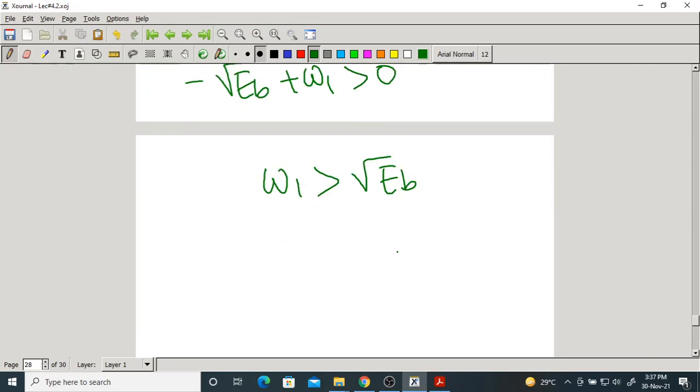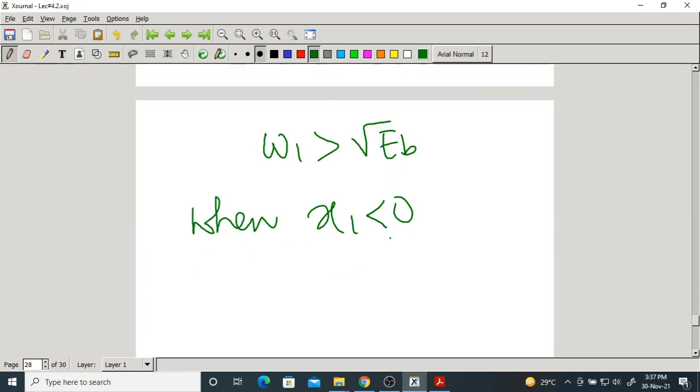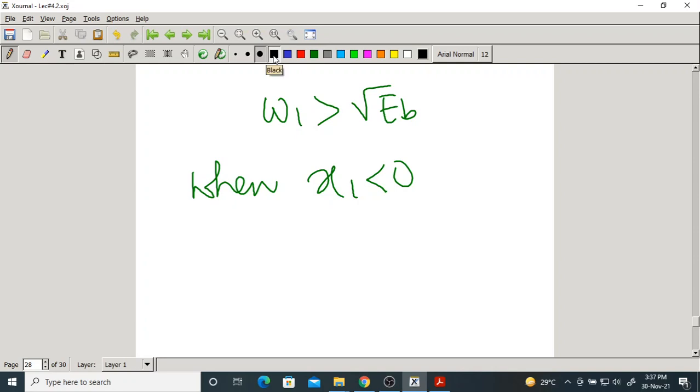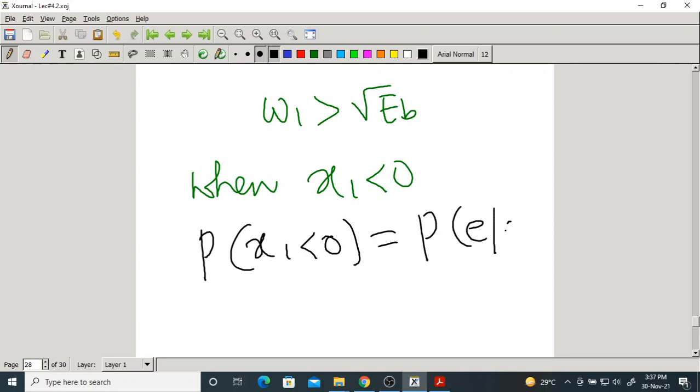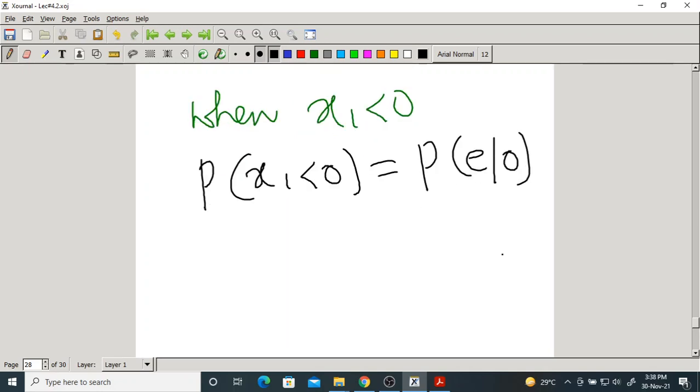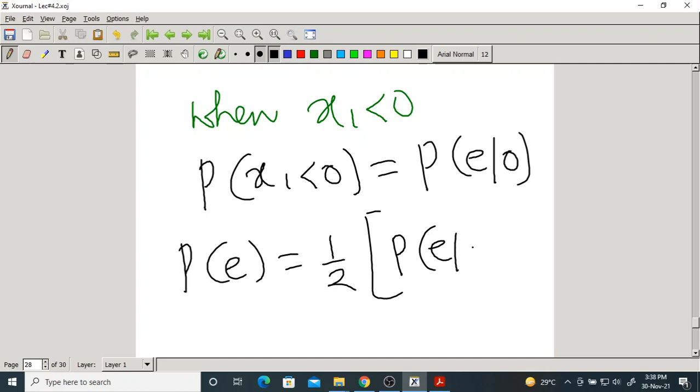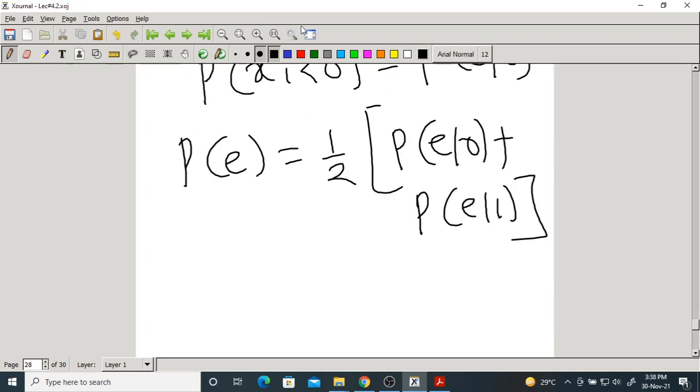So when x1 is greater than 0, it leads to an error. What type of error? The probability of getting an error when bit 0 was transmitted. So obviously, what is the total probability of error? 1 by 2 into the probability of error because of bit 0 plus the probability of error because of bit 1. This is the total probability theorem. Now let us calculate one by one.